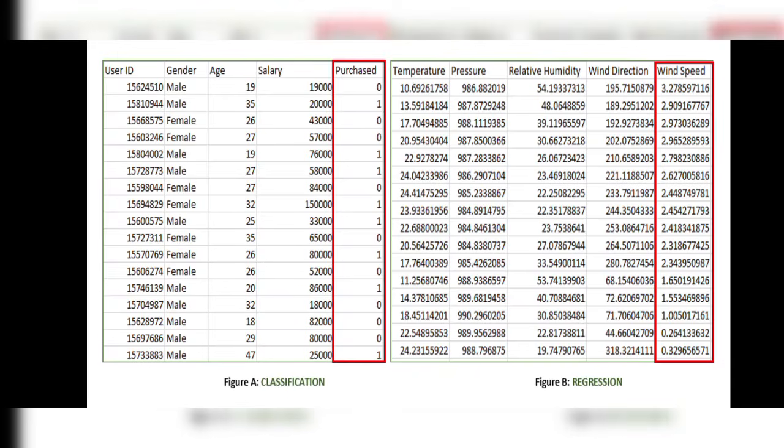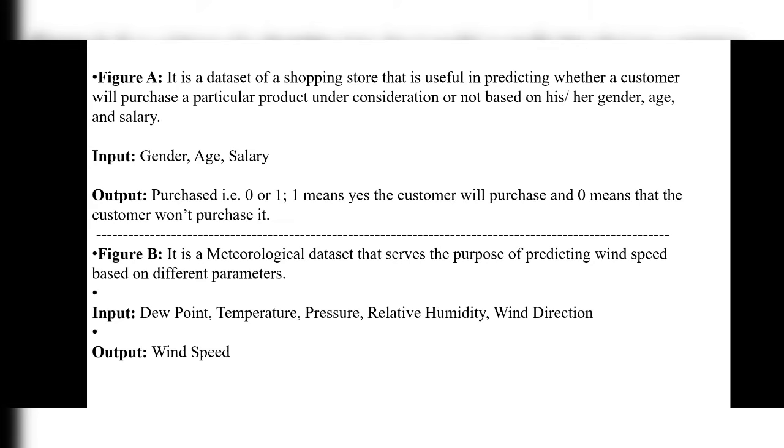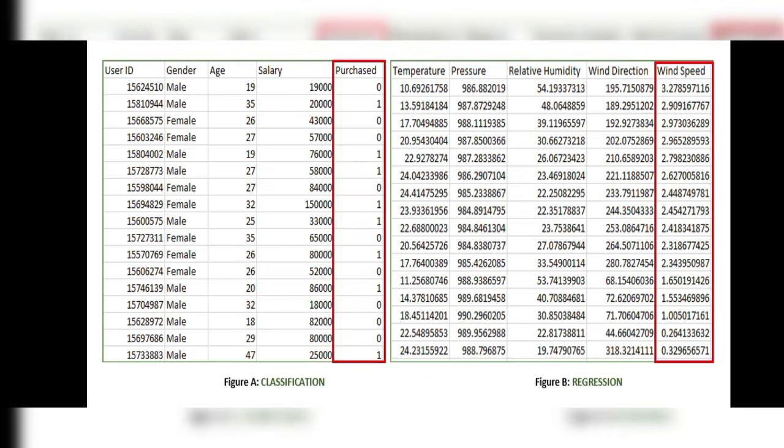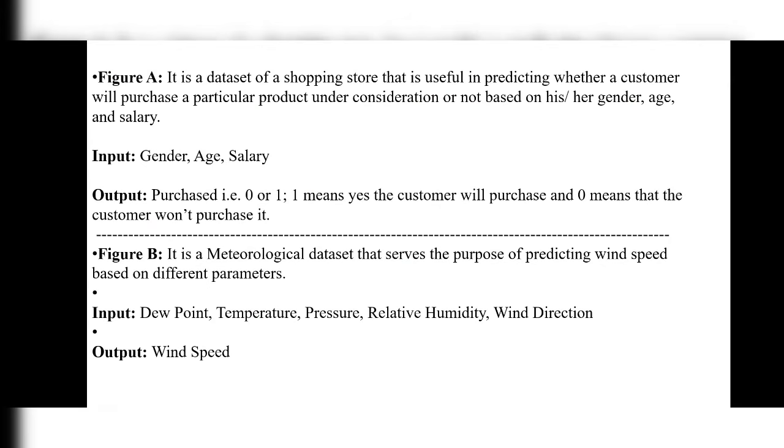In figure A, what do we have? Figure A, classification. About what? User ID, gender, age, salary, purchased. It is a data set of a shopping store. This figure A is a data set of a shopping store that is useful in predicting whether a customer will purchase a particular product under consideration or not based on his or her gender, age and salary. That means based on a person's gender and age, whether he will purchase that particular product or not. This is the figure A.